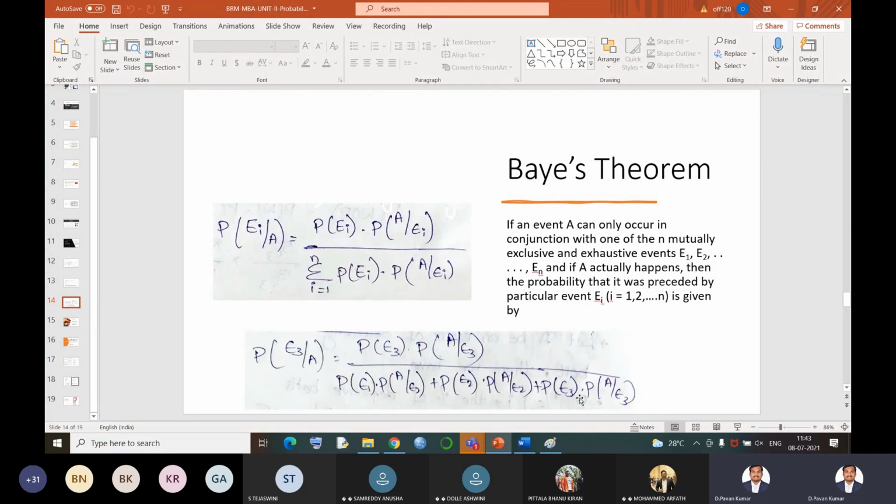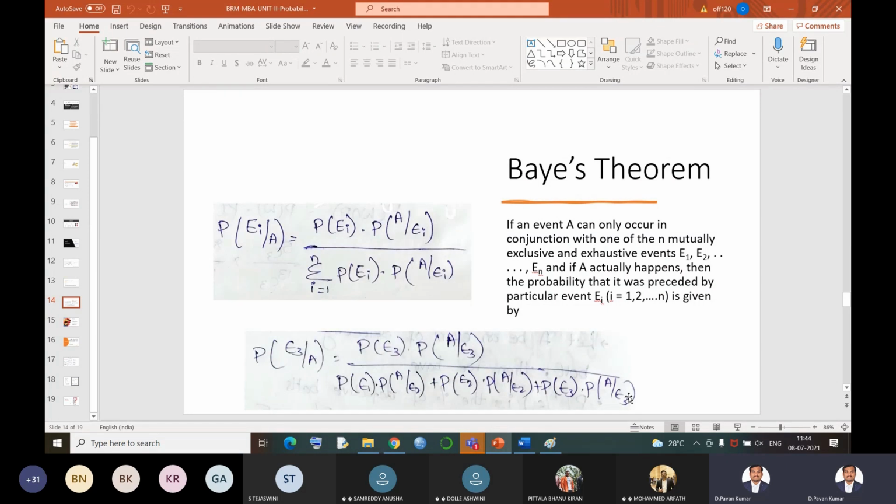Now I already said that all the bags contain red balls. So what is the probability of getting a red ball from bag 1? What is the probability of getting a red ball from bag 2? And what is the probability of getting a red ball from bag 3? That means we have a probability for both the selection of the bag and the selection of the red ball from the particular bag. So then only can I get a particular ball from a bag, right? So these are the exhaustive cases.